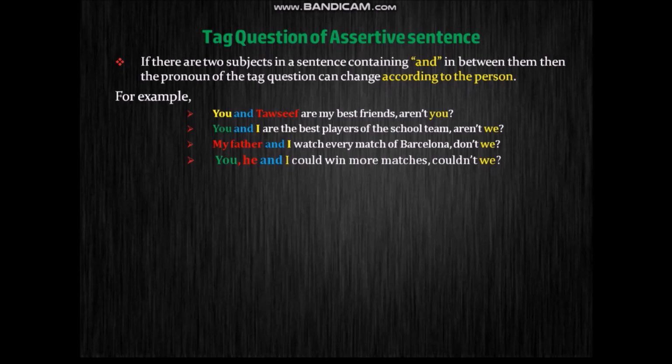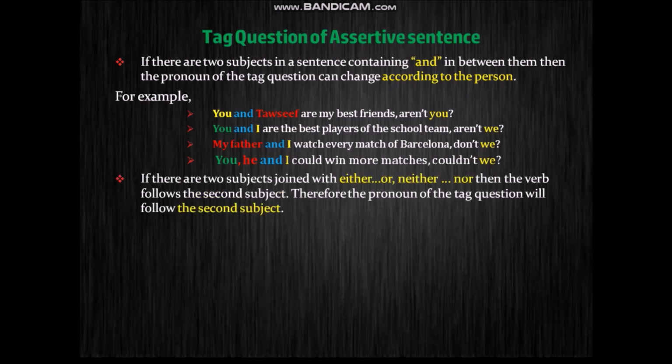Then, you, he and I could win more matches, couldn't we? Here you can see there are three persons present in this sentence. Second person, then third person, and then first person. But as I said earlier, first person is present in this sentence, so we'll be taking we as the plural form of these subjects. Alright?